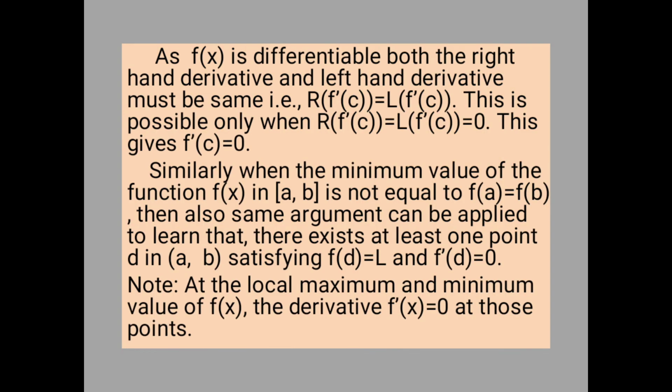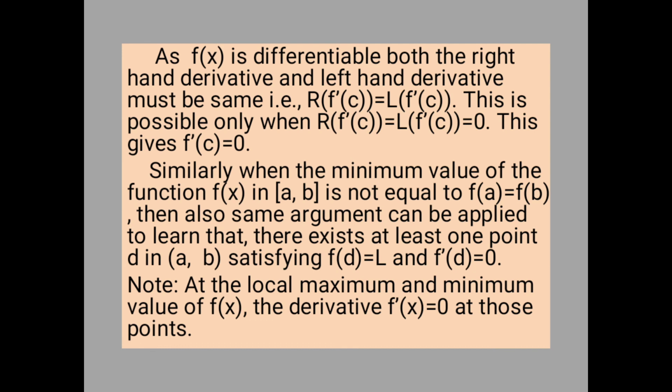That is, the left hand derivative as well as the right hand derivative is equal to 0, and we have f dash of c equal to 0. Thus we see that the derivative of f(x) at x equal to c vanishes.